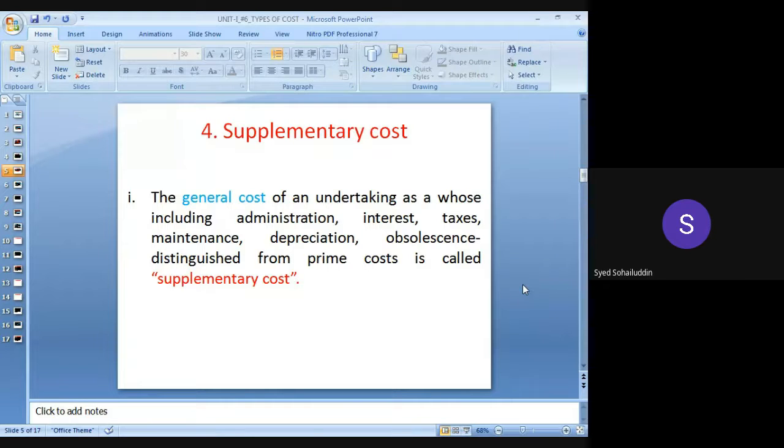We have a site office, all the administrative work will be there, accounts work will be there, all the different designing work related to the construction. So there will be some administrative work carried out. Okay? So that amount will be required for executions or for creating a certain environment for the administrative work. So such amount will be required. For administration, a special amount will be required. Interest, taxes have to be paid, maintenance will be there, so extra amount will be required for maintenance.